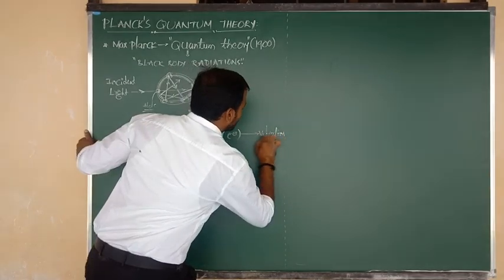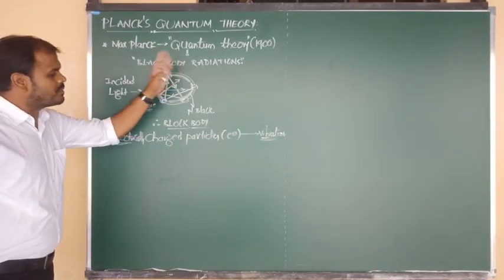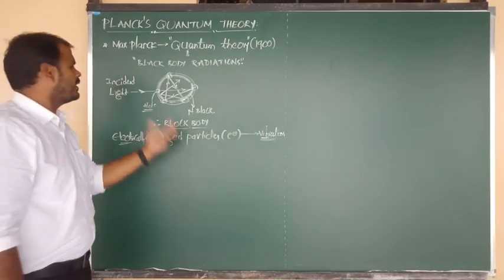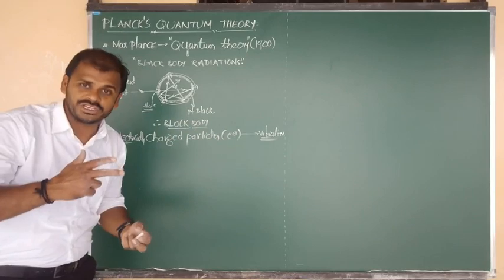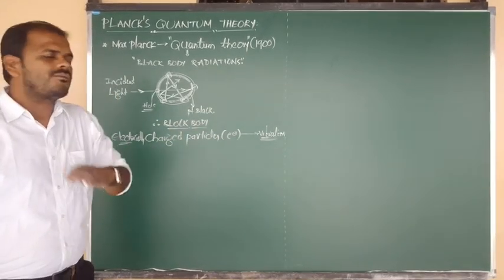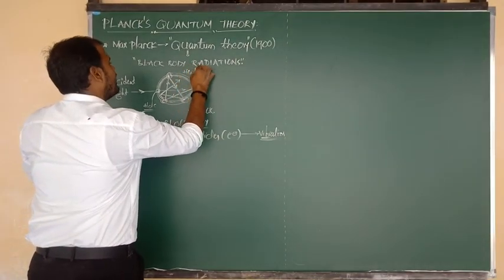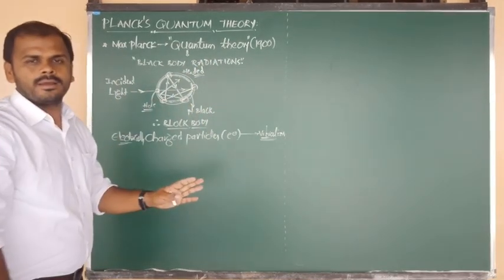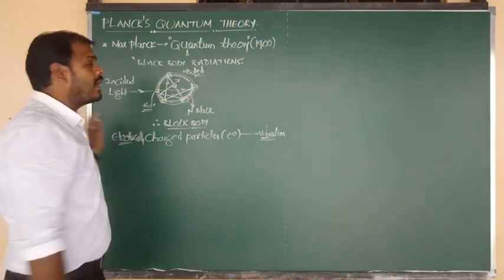They will undergo what? Vibrations. So the question is, why are electrons or electrically charged particles in a black body undergoing vibrations? The reason is only one thing: the absorption of incident light energy. So they will undergo vibrations. Due to vibrations of such electrically charged particles, finally we have to confirm that the black body is going to be heated. Heated.